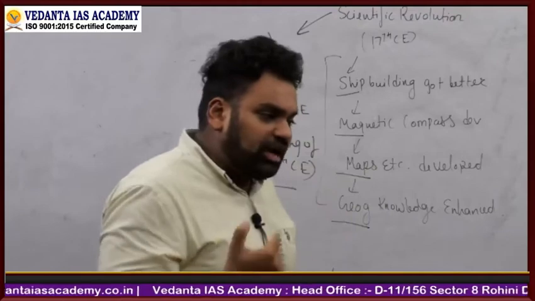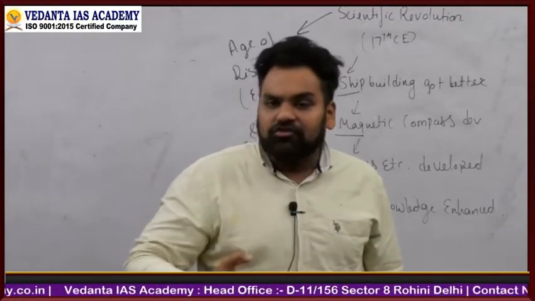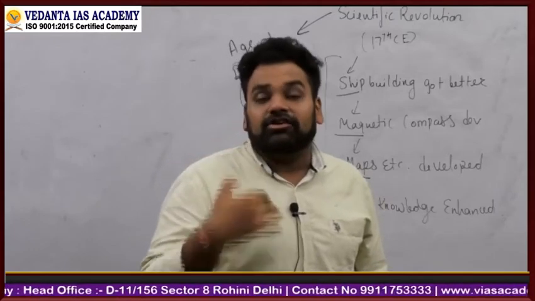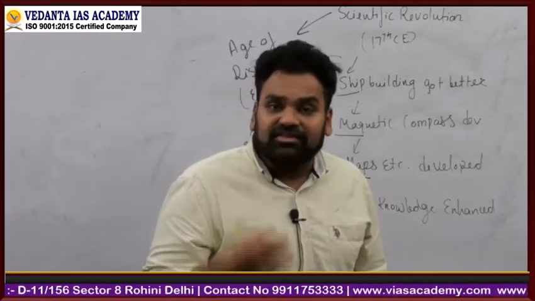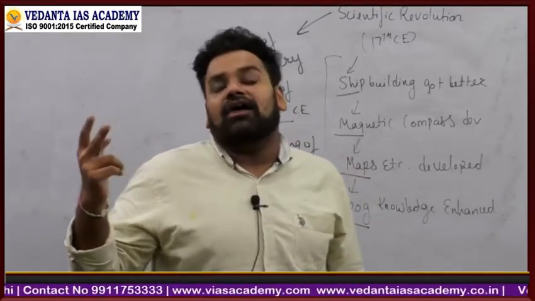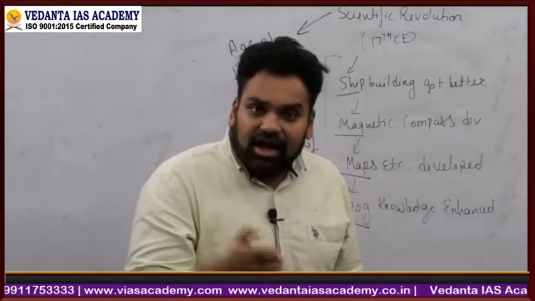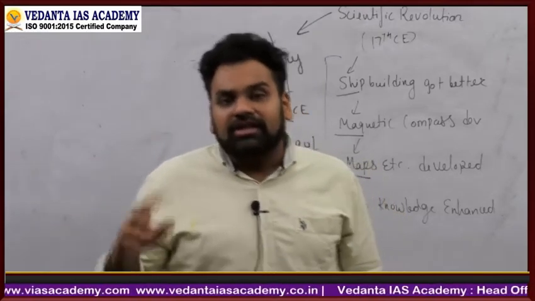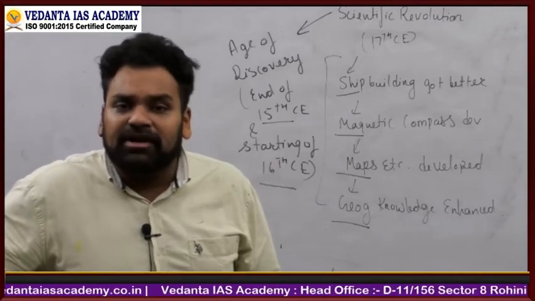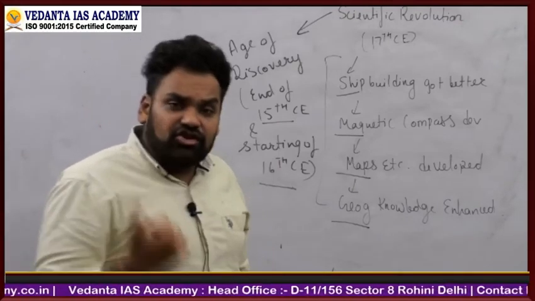When they were going towards America, they wanted to spread their religion and to get the gold, that is the money, right? For spreading the God and for getting the gold. These two became the basic motives of the European people via this age of discovery.